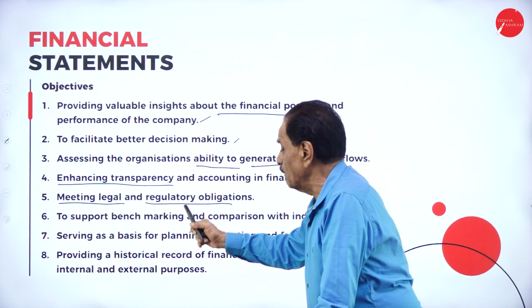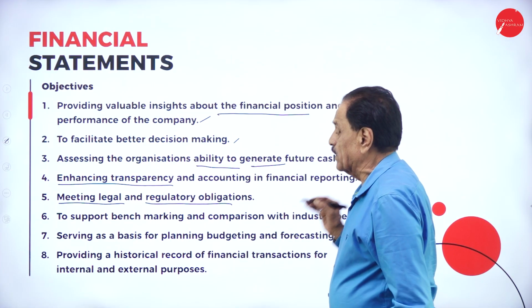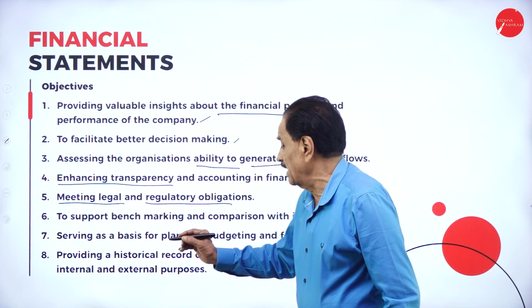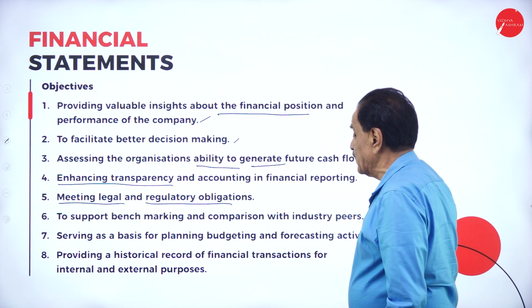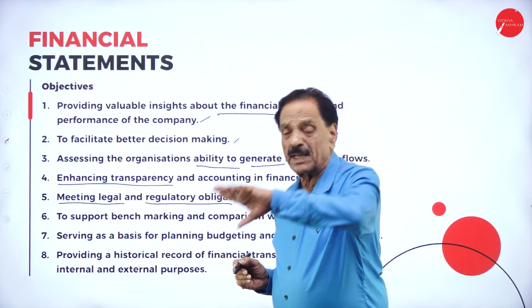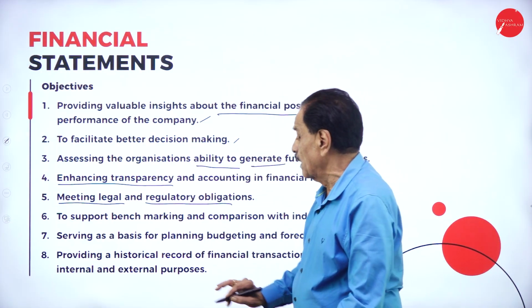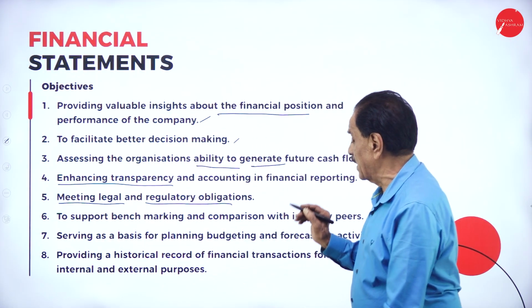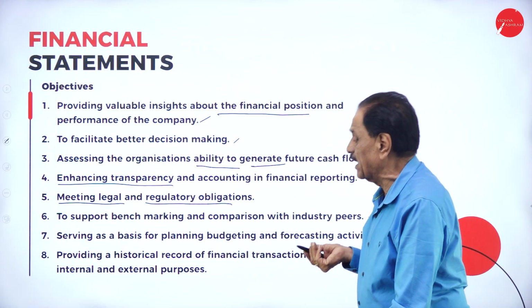To support benchmarking and comparison with the industry's peers, serving as a basis for planning, budgeting, and forecasting activity. You must plan. The budget means the probable income and expenditure of a concern. You must have proper planning. Providing a historical record of financial transactions for internal and external purposes.